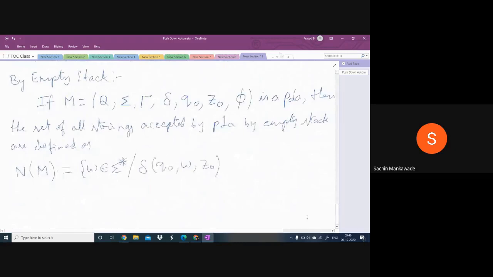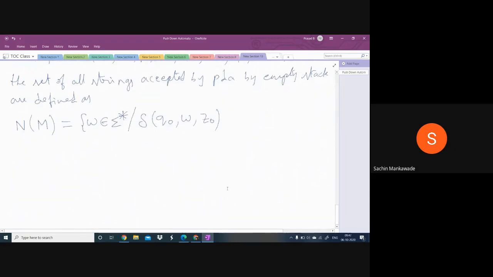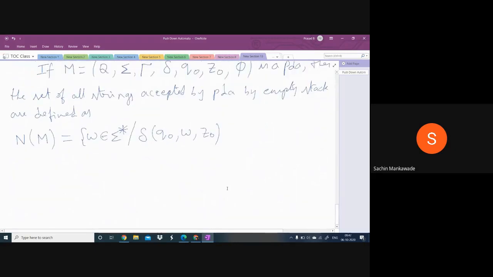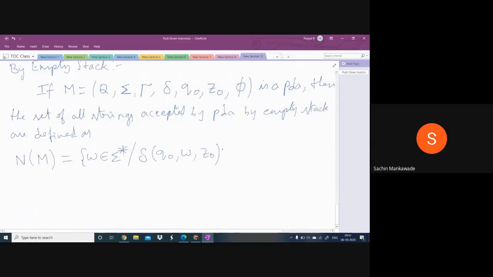After one or more transitions, that is the reason this star means after one or more transitions. Here we are not taking the final state, so it can reach any of the states. It may be in Q0 or Q1, Q2, it doesn't matter. As in the case of final state, here also the string must be scanned completely.